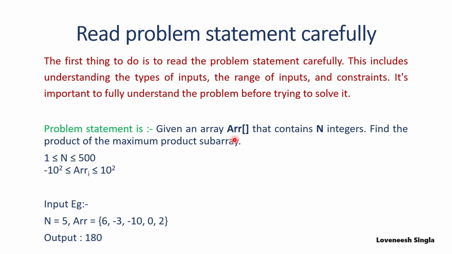The solution can vary. Now if we look at these two lines, we can understand that array elements range from -100 to 100. That's why it is important to read the problem statement carefully, and if any example is given, look at that example as well because it can help you understand the problem more effectively.